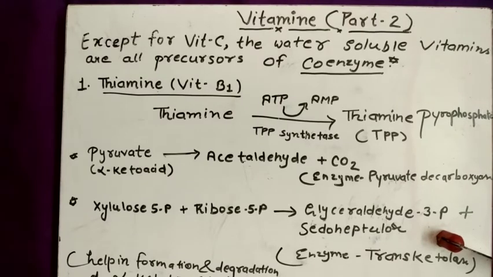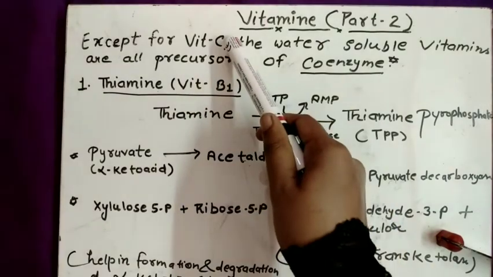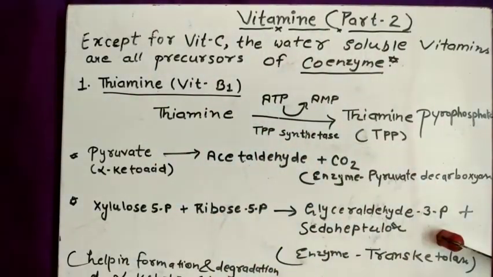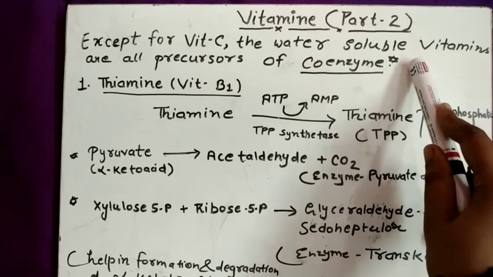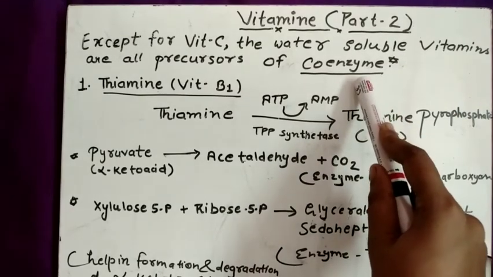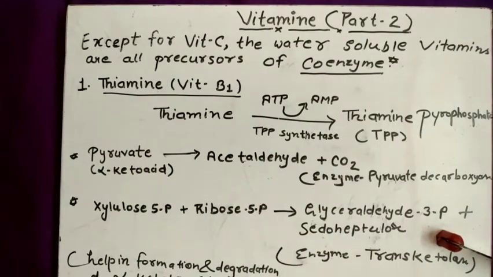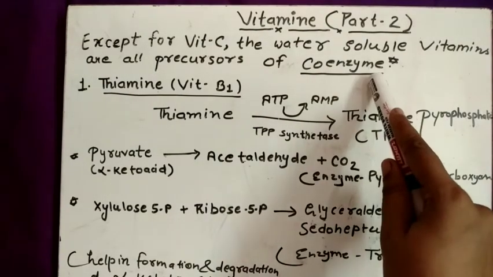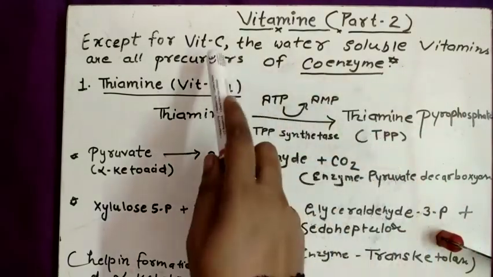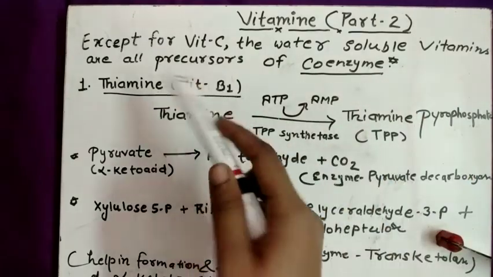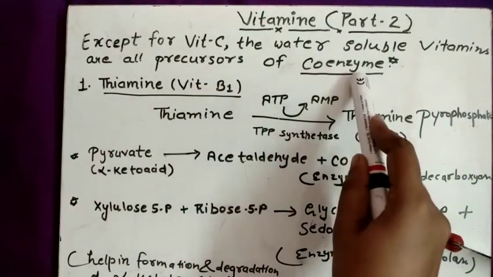So we know that water soluble vitamins are vitamin B and vitamin C, but except for vitamin C, the water soluble vitamins are all precursors of coenzymes. Okay, here we talk about the vitamin B complex. So here's a new concept, that is coenzyme. What is a coenzyme? A coenzyme is a non-protein compound. This coenzyme is used for the function of an enzyme. So vitamin B complex serves as a precursor of coenzymes.